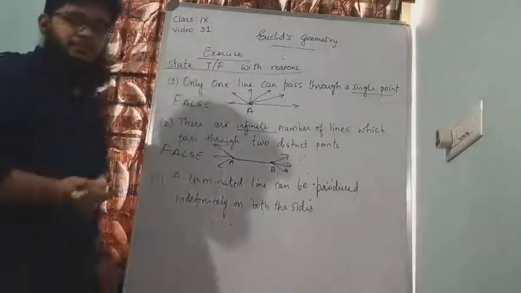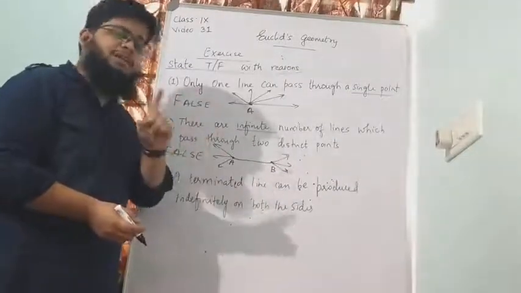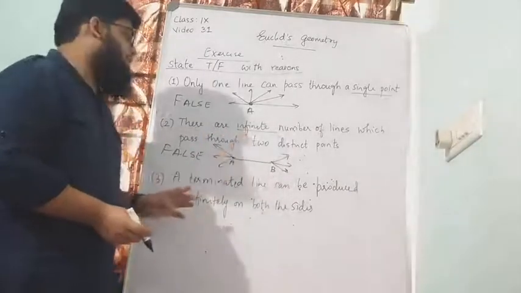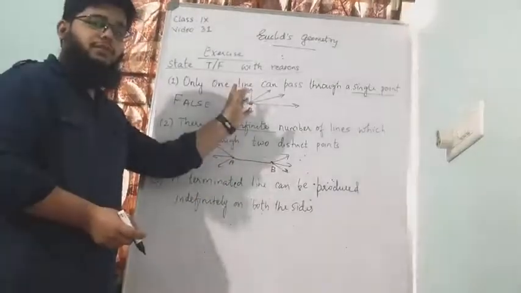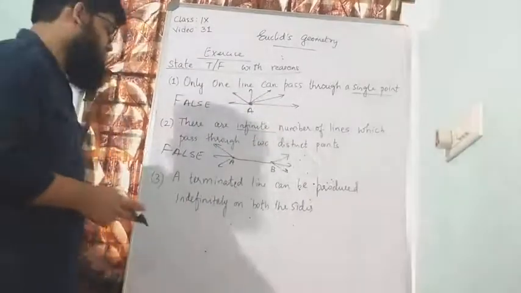Infinite means many lines can be drawn between A and B, which is false. Only one line can be drawn from A to B, that is between A and B. But if you take only one point, from one point many lines can be drawn. I hope you have understood the difference between question number 1 and 2.